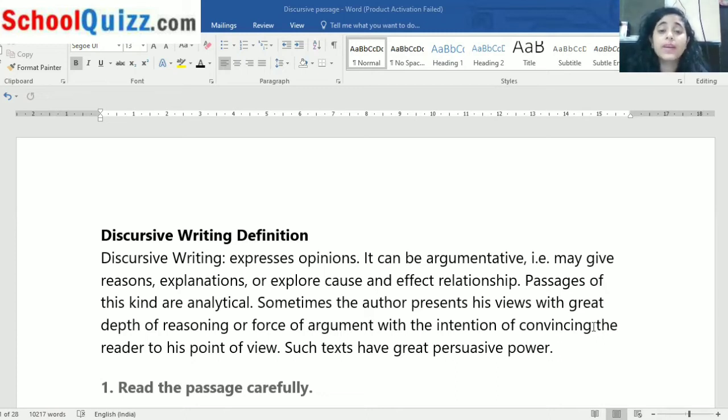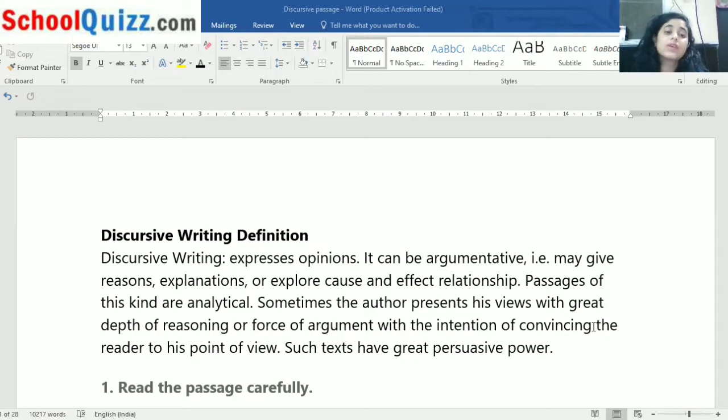In the same way, writers have the ability to convince you because they write from their heart. So you are convinced that their point of view is right. Such texts have great persuasive power. They have the ability to change your thoughts, your views and the way you look at everything. So I hope I'm clear with the meaning of discursive writing.